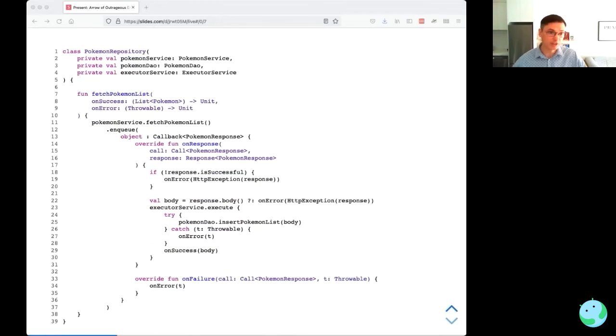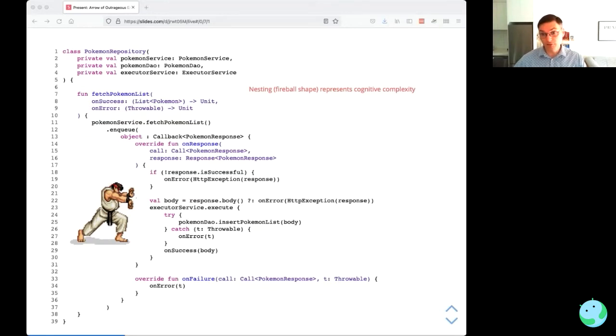So immediately you might say this is very ugly. You can say it's got a shape like a fireball, where it's got this arrow shape continuing nesting rightwards, drifting rightwards on the page. So we're going to say that the fireball shape represents cognitive complexity. It represents code that's difficult to reason about. So it's something undesirable.